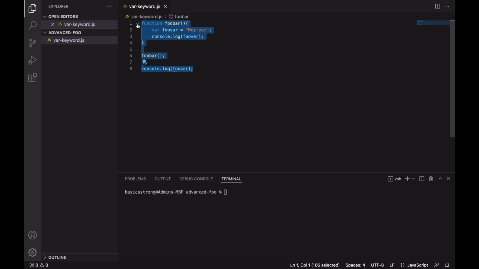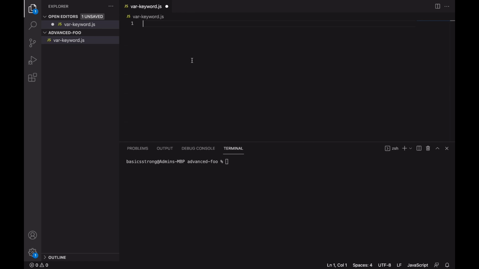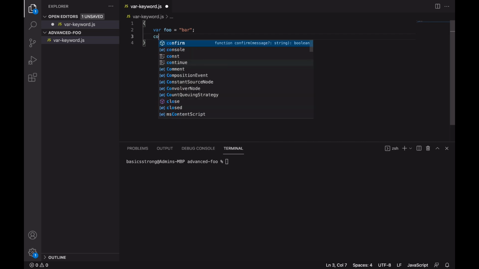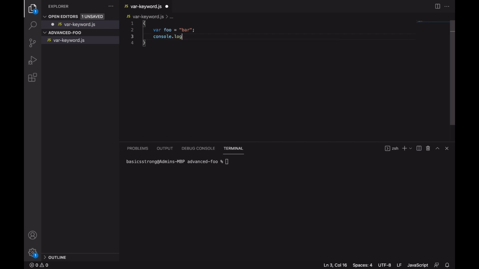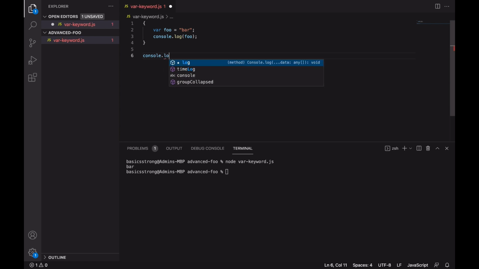But in case of block scope, or in case of a block, this is not the case. This time let's have a block, and I declare a variable within this block using var. Foo is bar, and it is fine until I'm able to console log this right here. So I'm gonna log it here inside this block, and now let's see what I get. So I get bar, so I'm able to access this foo inside this block scope.